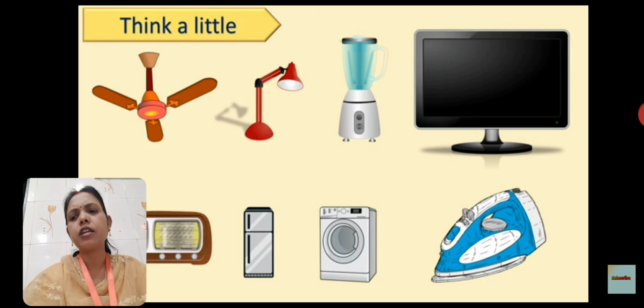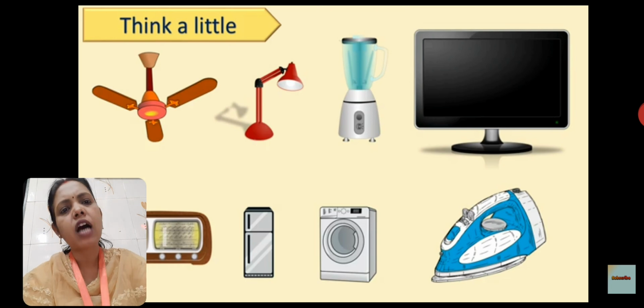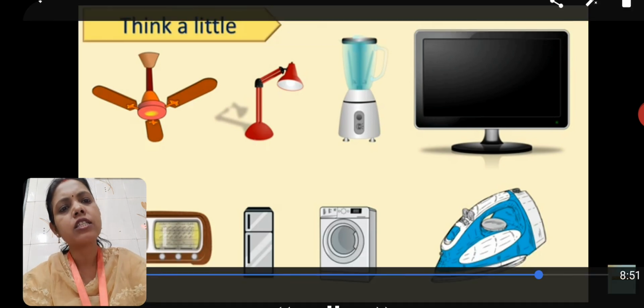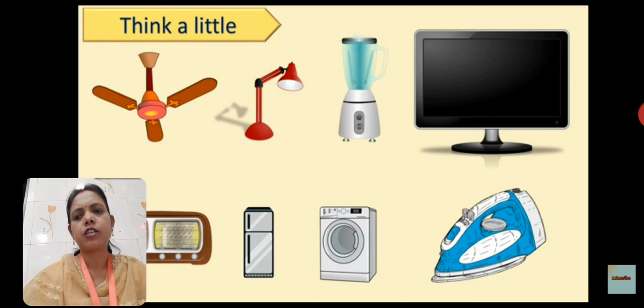So children, here are some appliances which we use in our daily life, like fan, lamp, mixer, TV or television, radio, fridge, washing machine, cloth iron. All these things we are seeing in our given picture.